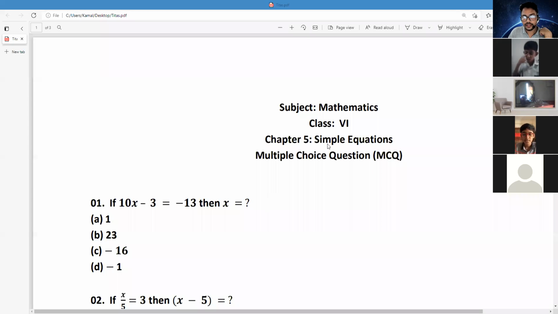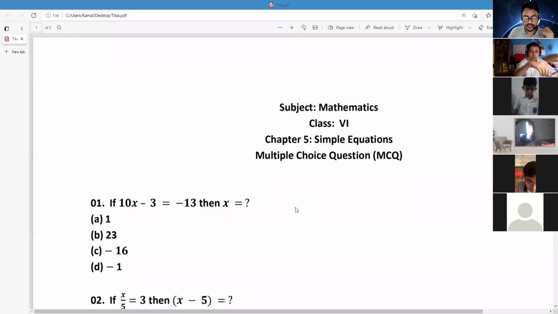No answer directly, please write the answer in your classwork copy. This is the exam, and there is no need to write the option. Just if you think the answer is B or C, you can write it here. Like if you think the answer is B, you can write B.